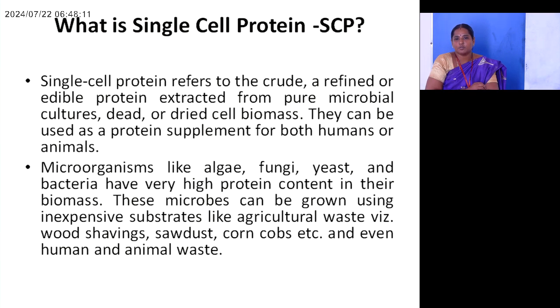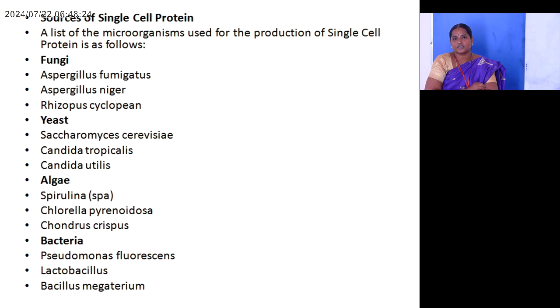These microbes can be grown using inexpensive substrates such as agricultural wastes, wood shavings, sawdust, corn cobs, etc. They can be grown even on human and animal wastes.